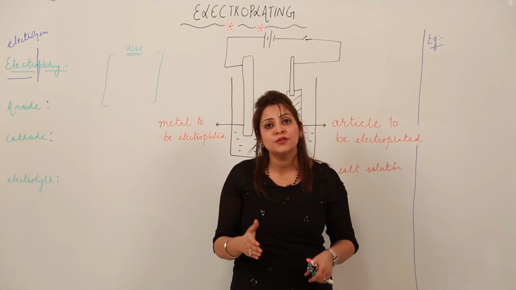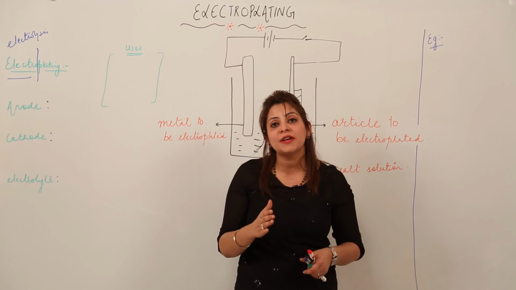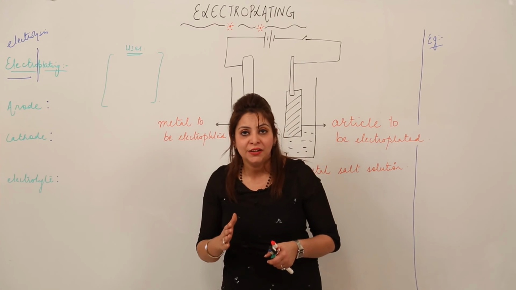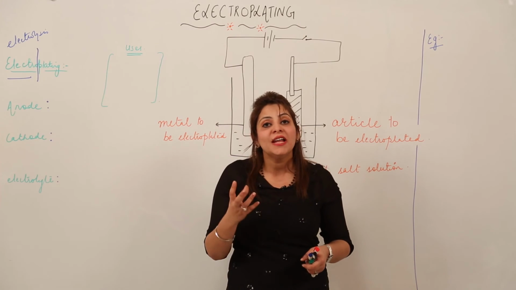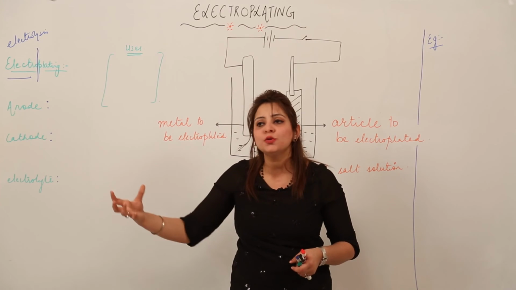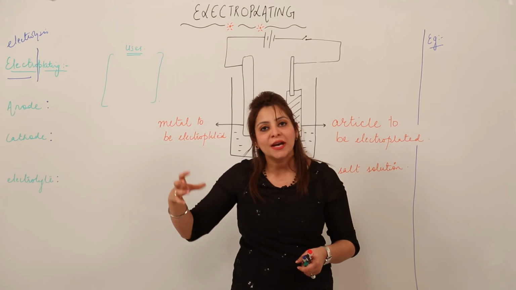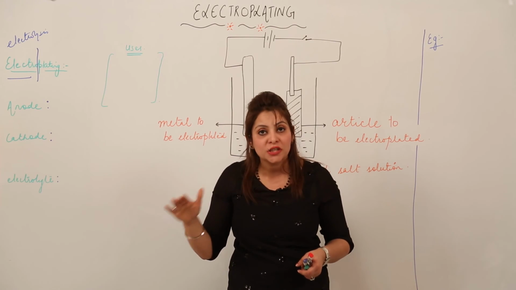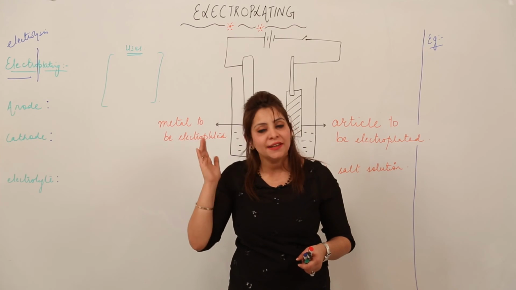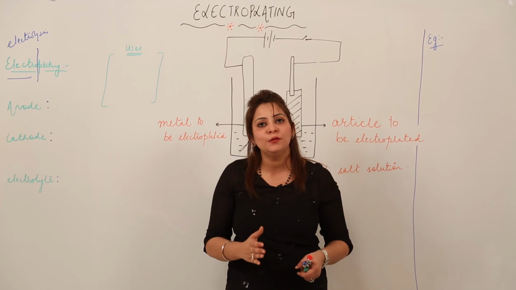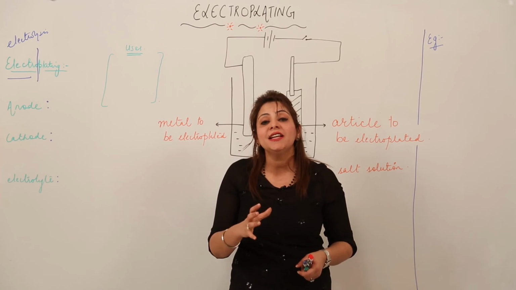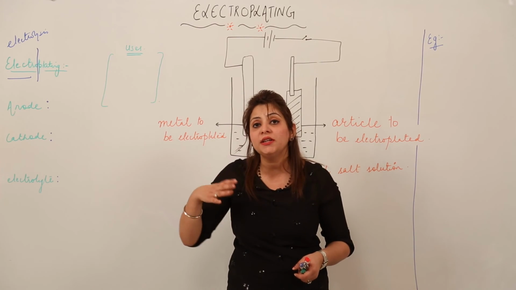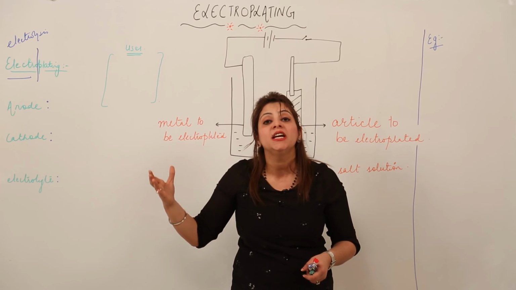And one more important use which is striking my mind: you know that iron is more prone to rusting, right? When an iron article is exposed to moist air, it becomes rusted with time. That means a brown flaky layer gets deposited on the iron article, right? But if we electroplate the iron article with copper or chromium, then it doesn't get affected by the moisture.